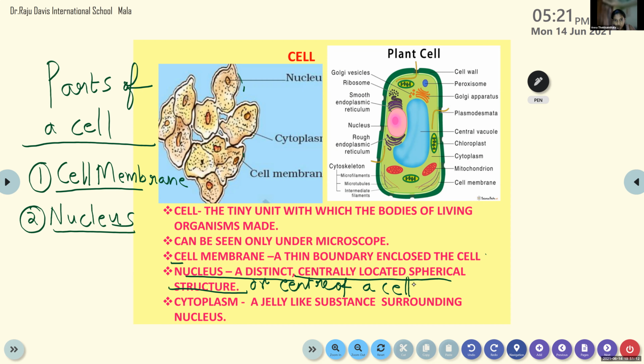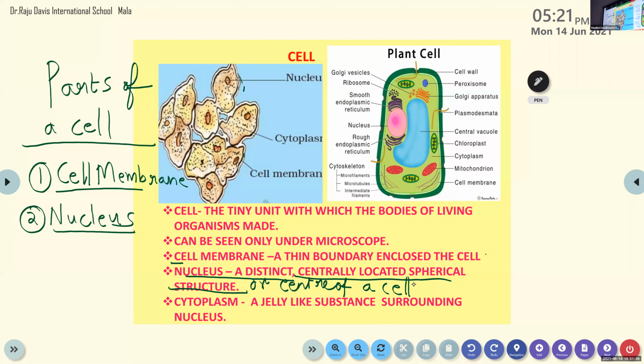So now you can simply write either this or this: center of a cell. We have battery cell also, but we are not talking about that cell. It's a living organism. So those who write a distinct centrally located spherical structure, or center of a cell, if you give me that answer, I'll give you marks.